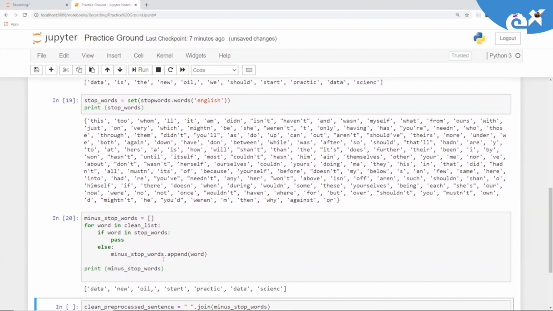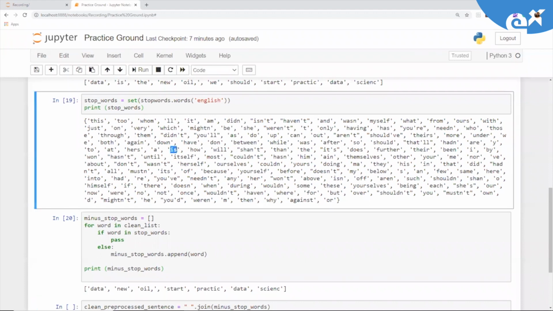But now after removing the words which are part of stop words, we have words like data, is, and the getting discarded. Why? Because they are part of the stop words. Let's try to find is and the. See, is present here, right? Similarly, if we need to find the, I won't spend too much time. Okay. So these words are getting discarded as stop words.